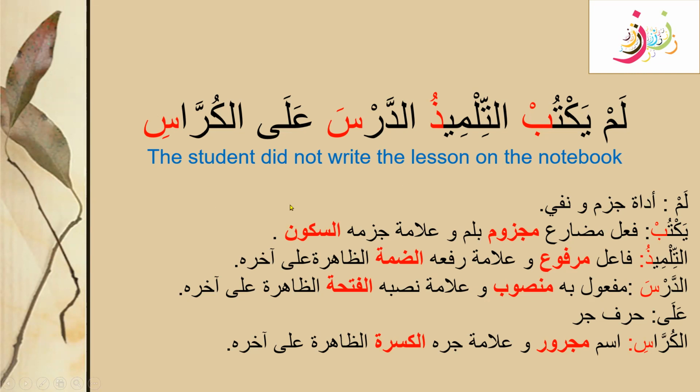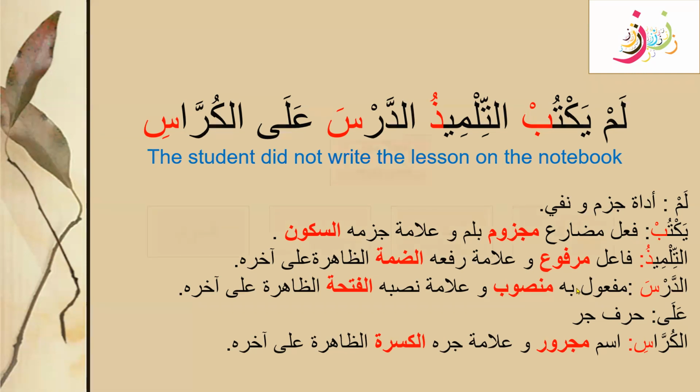So here we learned about the alamat asliya, with the sentence lam yaktub tilmizu ad-darsa ala al-kurrasi. It shows the sukun, the dhamma, the fatha, and the kasra, the real signs of the rafa, nasab, jar, and jazm states. So Alhamdulillah, today we learned what the real signs are for these four states: the marfu, mansoob, majroor, and majzoom states. These four states have the real signs of sukoon, dhamma, kasra, and fatha.